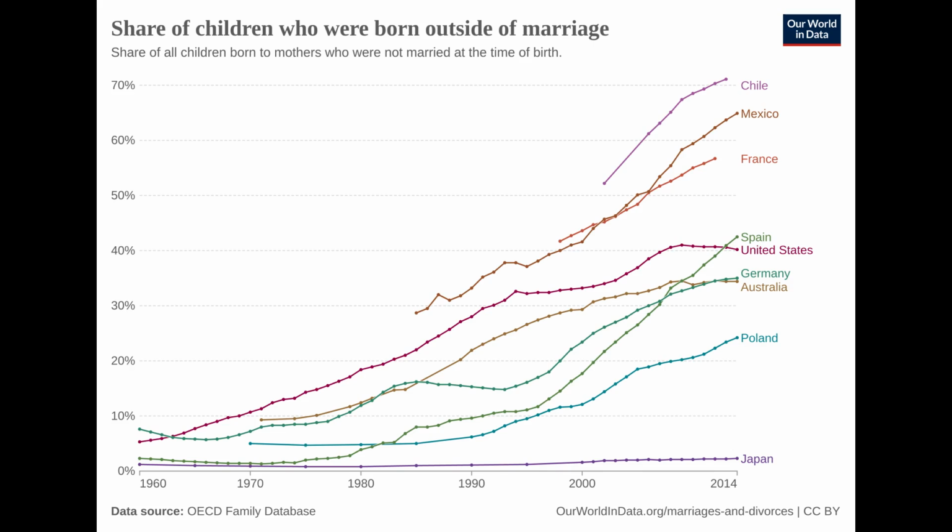Now I will show you an interesting fact. Share of children conceived by single mothers. Chile and Mexico clearly dominate this small sample. In Japan, it is rare for a single mother to conceive a child. Here we see an upward trend around the world. If it continues, the man's role will be reduced to a sperm donor. But let's remember Newton's third law of motion: for every action there is a reaction.